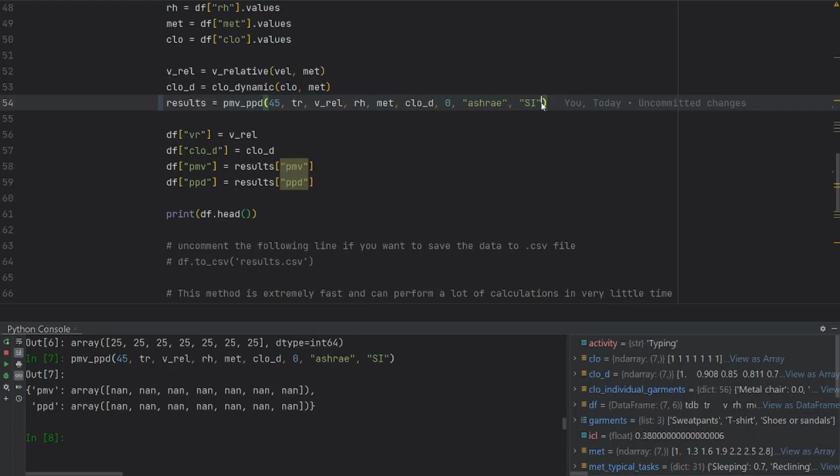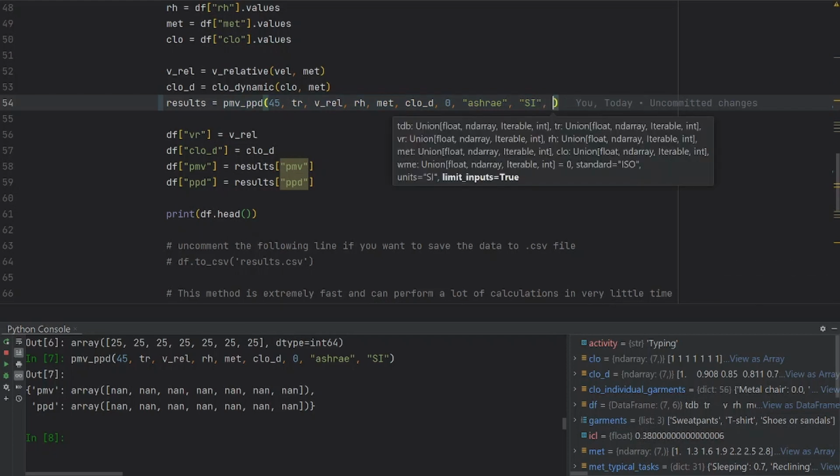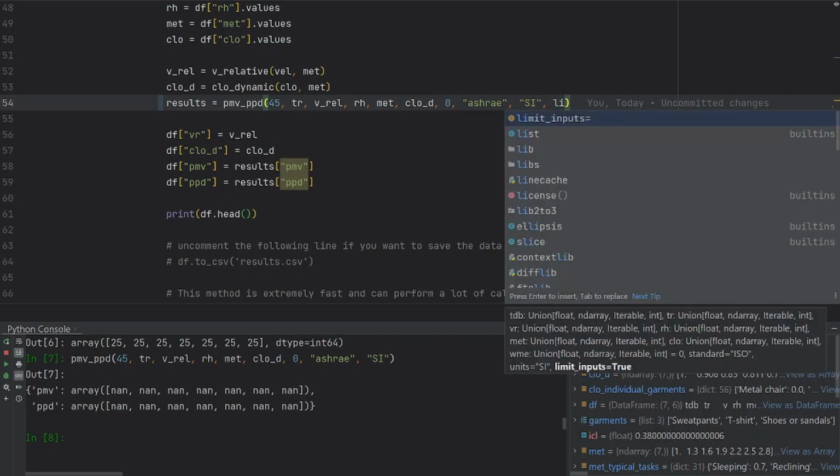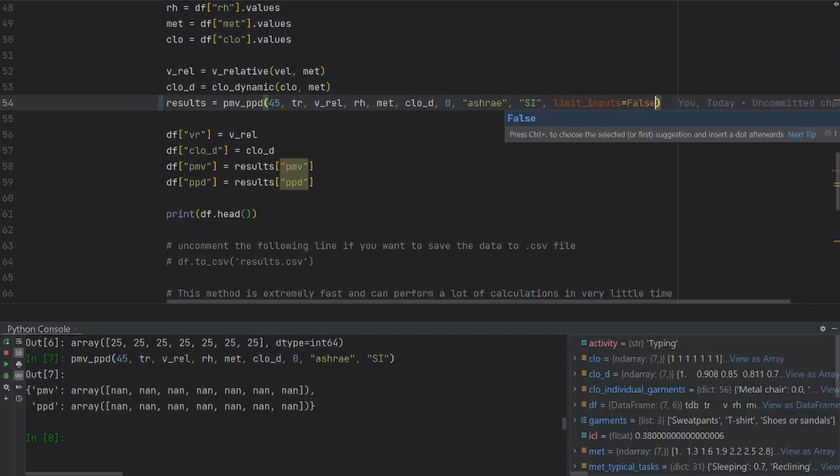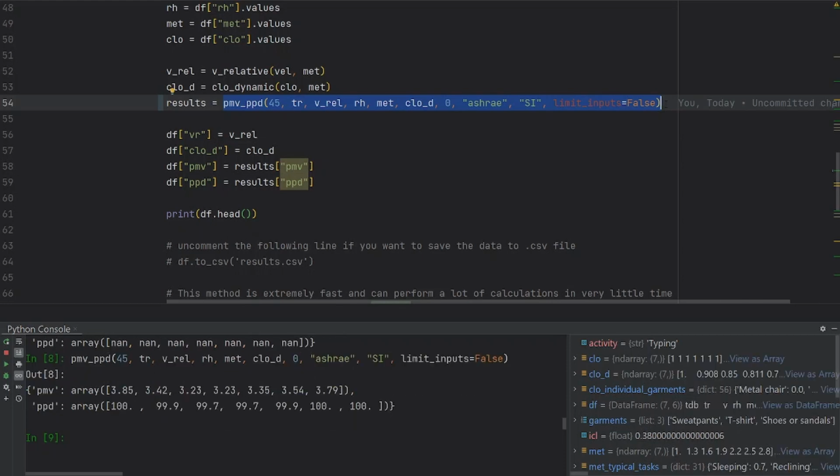One way to change this behavior is to pass, as you can see here from the documentation of the function, limit inputs, and then you can say false. In this case, we are going to get a PMV value no matter the fact that we are outside the standard applicability limit. But as I mentioned before, please try to avoid using this functionality because you are outside the model applicability limits and what you are getting are numbers, but they mean very little because the model was not developed collecting data in those temperature ranges. So you still get a value, but that value may not be accurate.